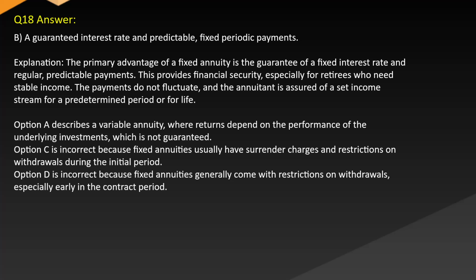Option A describes a variable annuity where returns depend on the performance of the underlying investments, which is not guaranteed. Option C is incorrect because fixed annuities usually have surrender charges and restrictions on withdrawals during the initial period. Option D is incorrect because fixed annuities generally come with restrictions on withdrawals, especially early in the contract period.